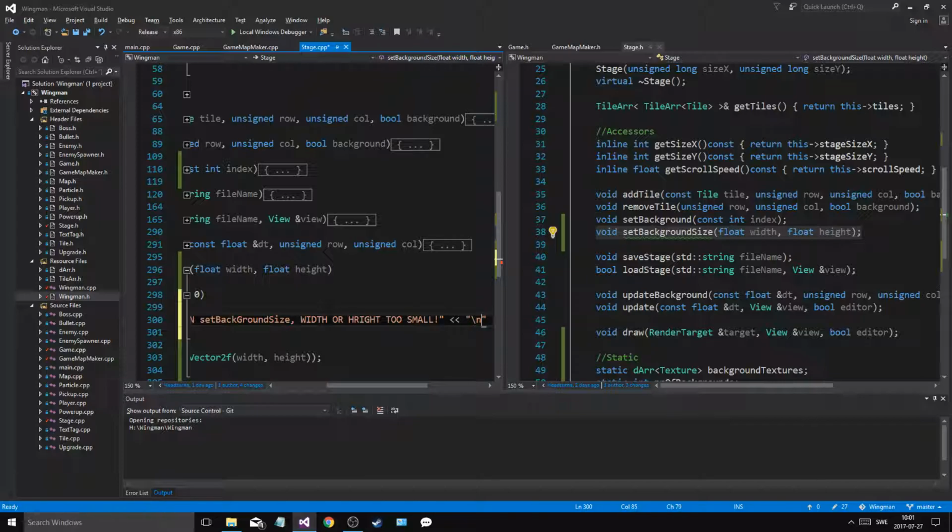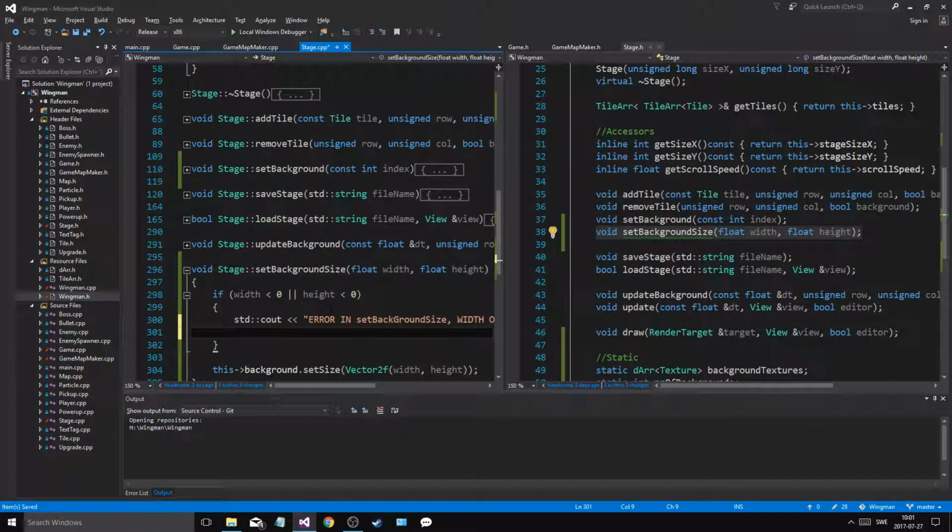New line, just a little error. And I'll say width equals 500, height equals 500, because that's gonna be the least size that we want.